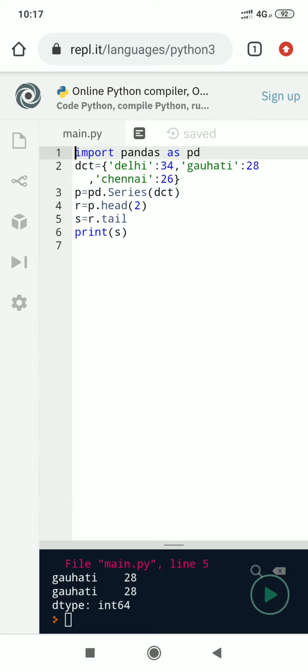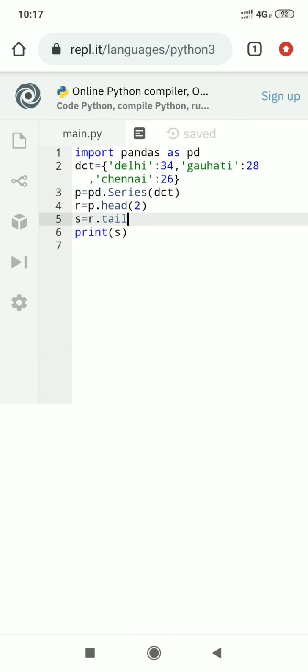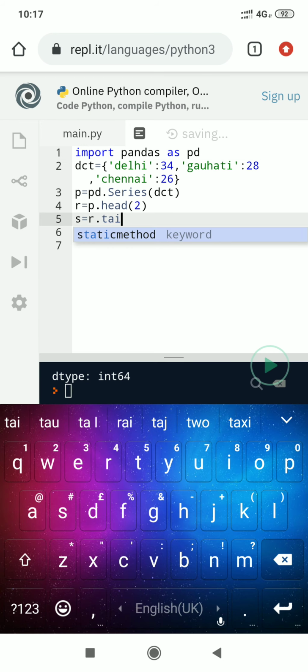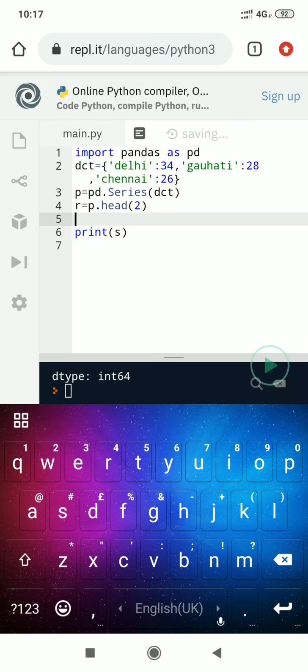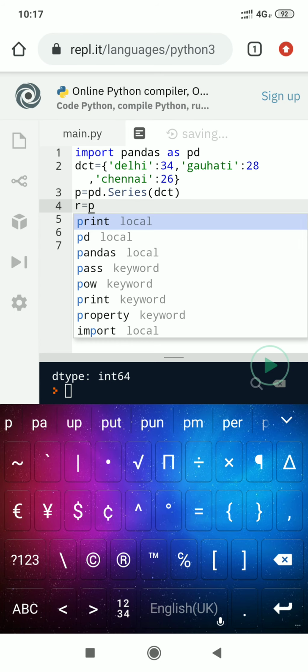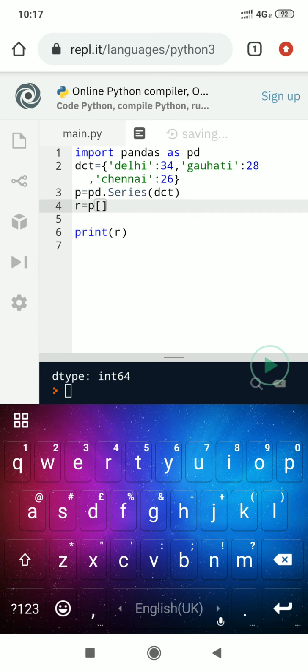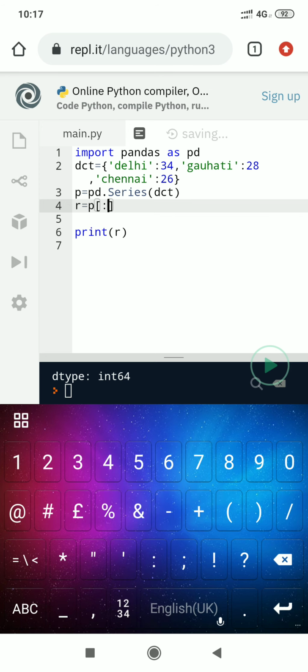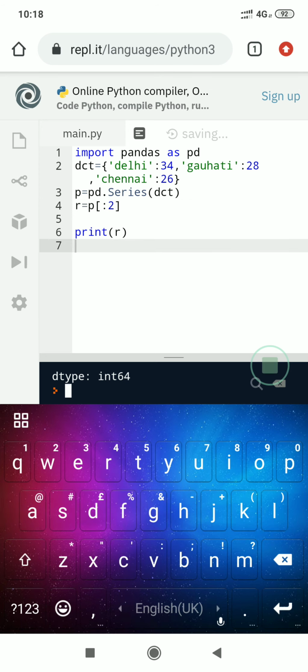Line 5, changed our program. I again write the same program. R, then P of square bracket colon sign and 2. Now execute.